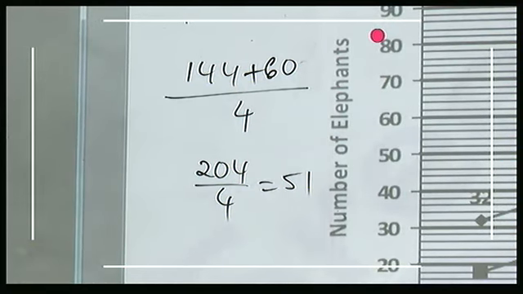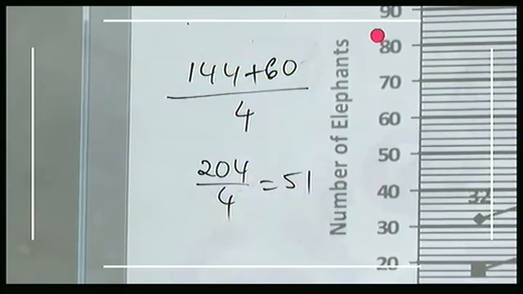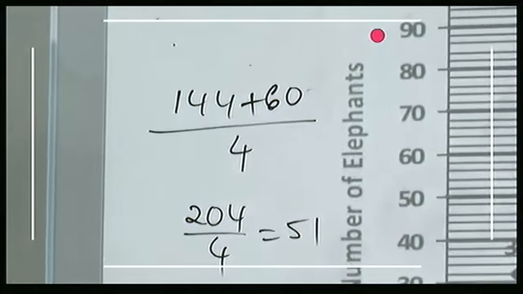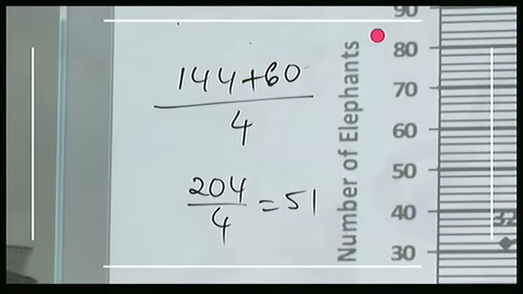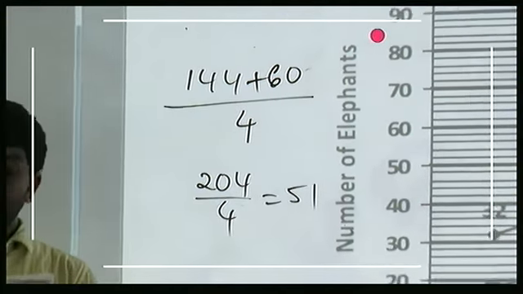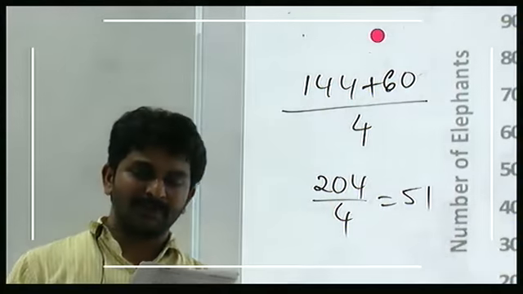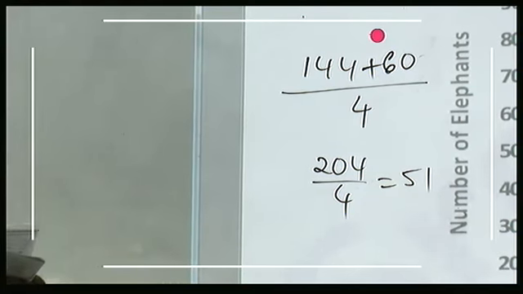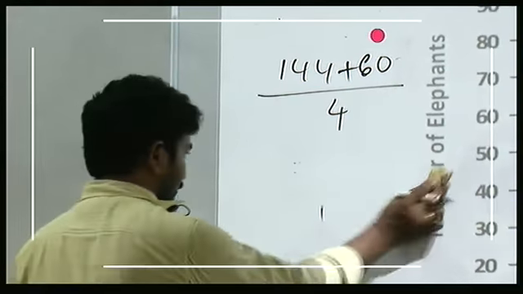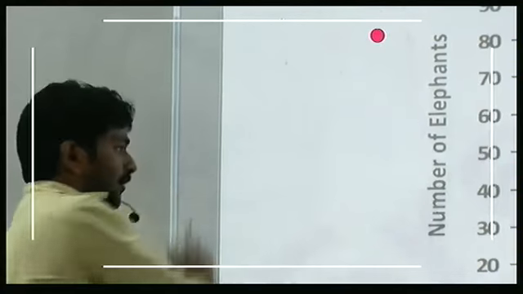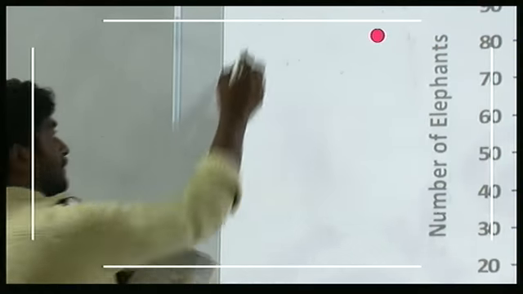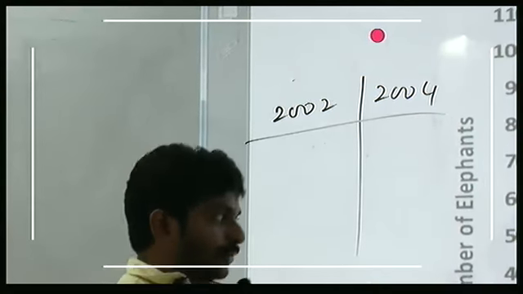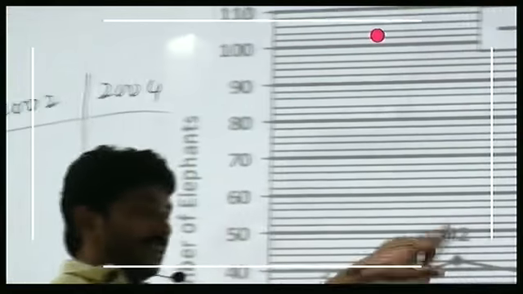Out of the total number of elephants in reserve A and B together, in 2002 only 40% were African elephants, and out of the total number of elephants in reserves A and B together in 2004, only 65% were African elephants. What is the difference between the total number of African elephants in reserve A and B together in 2002 and that in 2004? Let me first calculate the total number of elephants. 2002 we have 42 plus 28, 70.